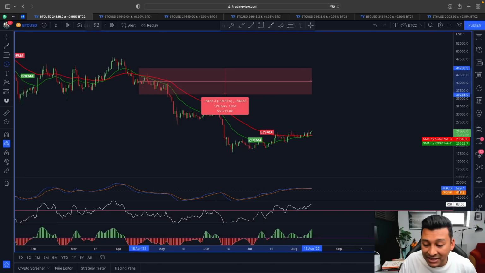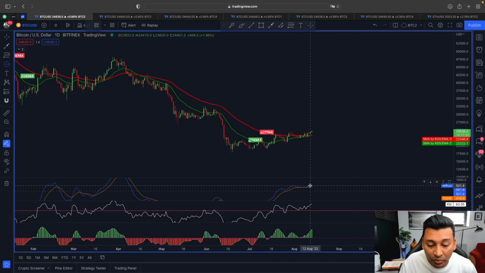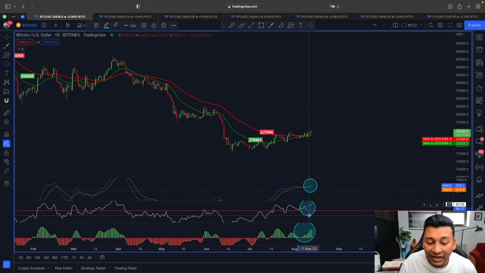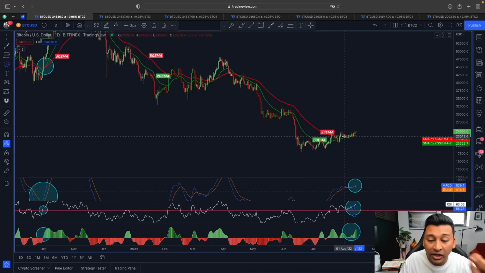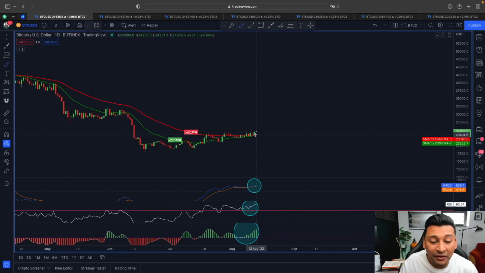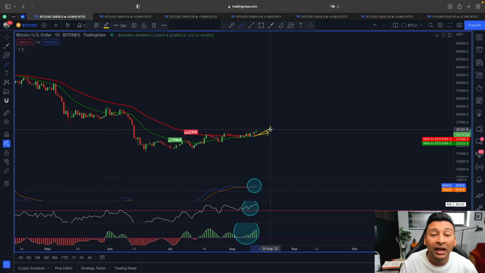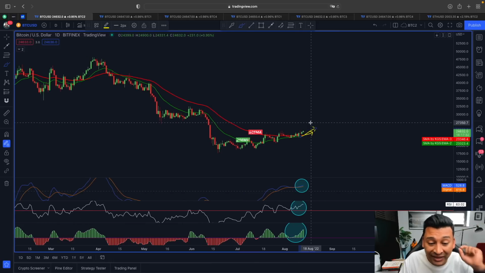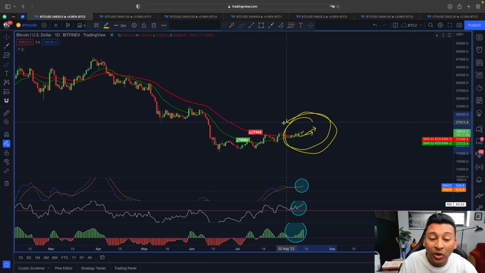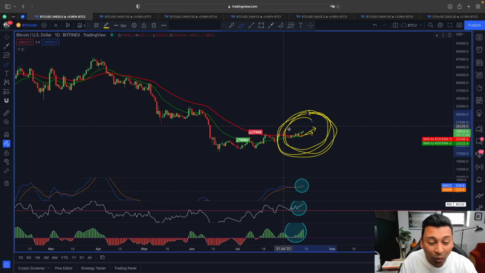If you look at this, MACD is already confirming this movement, T3CCI is already in positive territory, and also the RSI line is above the 50 level. So the indicators here to the downside, just like here from the past price action, are already confirming it, and now we just need a final confirmation from these moving averages where the 20 exponential again starts appearing at the top and the 50 at the bottom, because if that is going to happen, then we know the price of Bitcoin could be turning very bullish. And beside this example, what could also be playing out in parallel once this crossover is going to happen? Let me show you here.